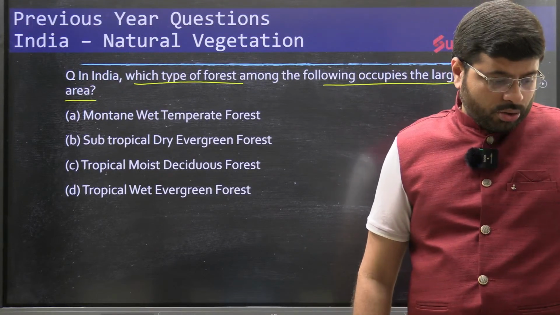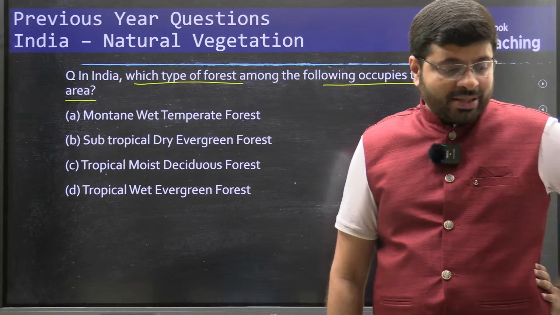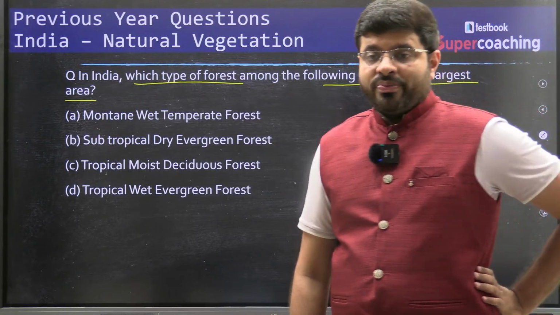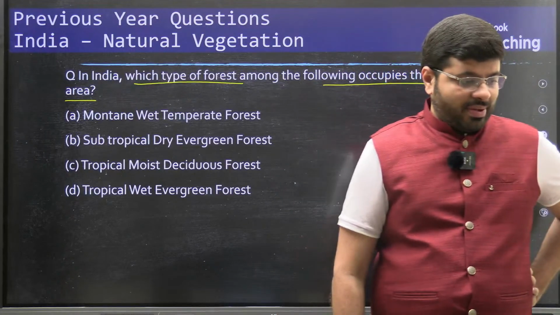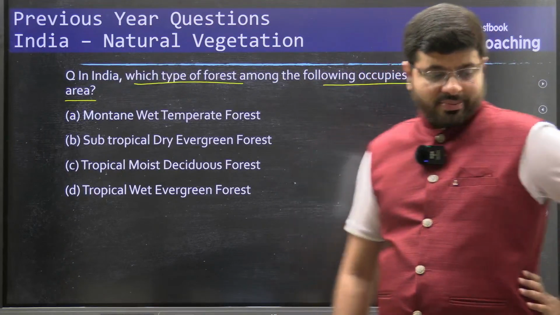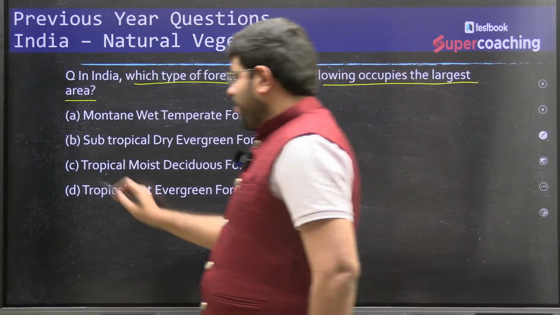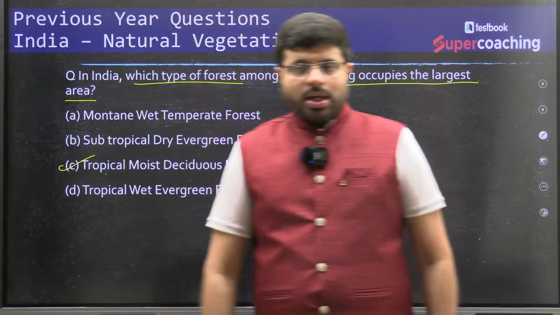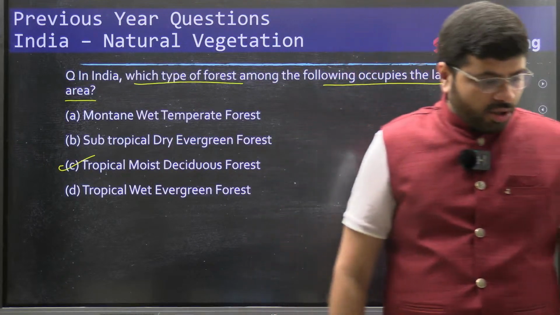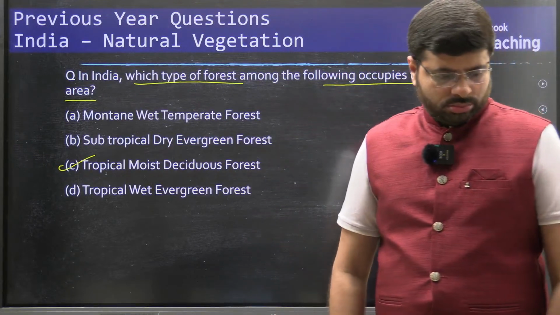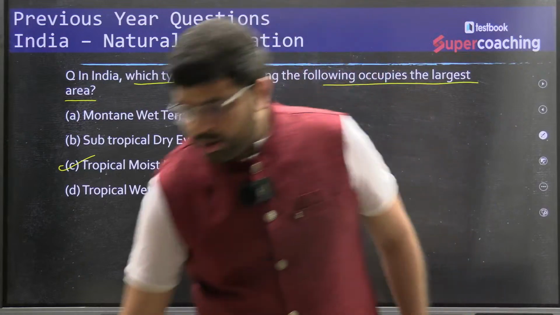Right. So Gayatri says D. No, no. The correct answer is C. The correct answer is C. I hope I am audible, all of you. I hope I am audible.